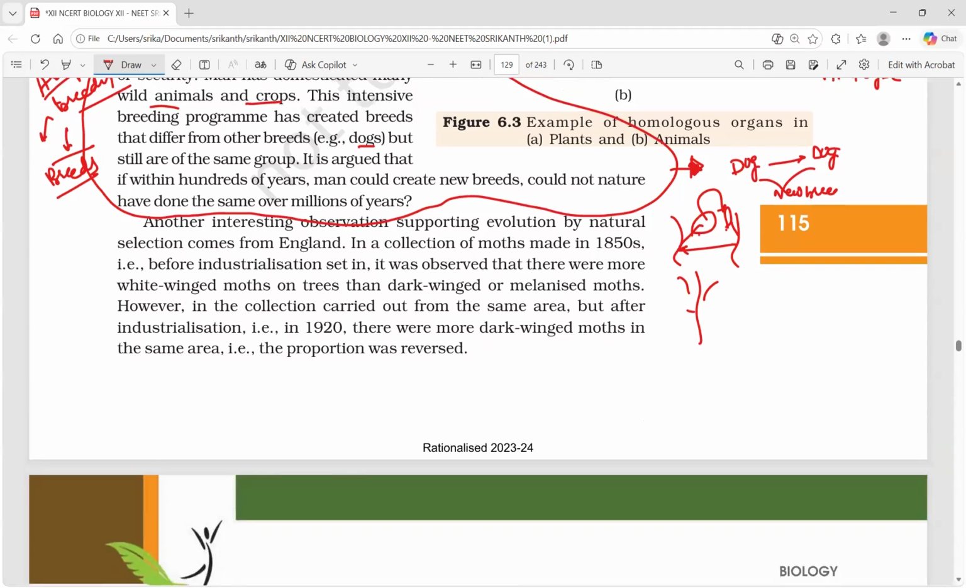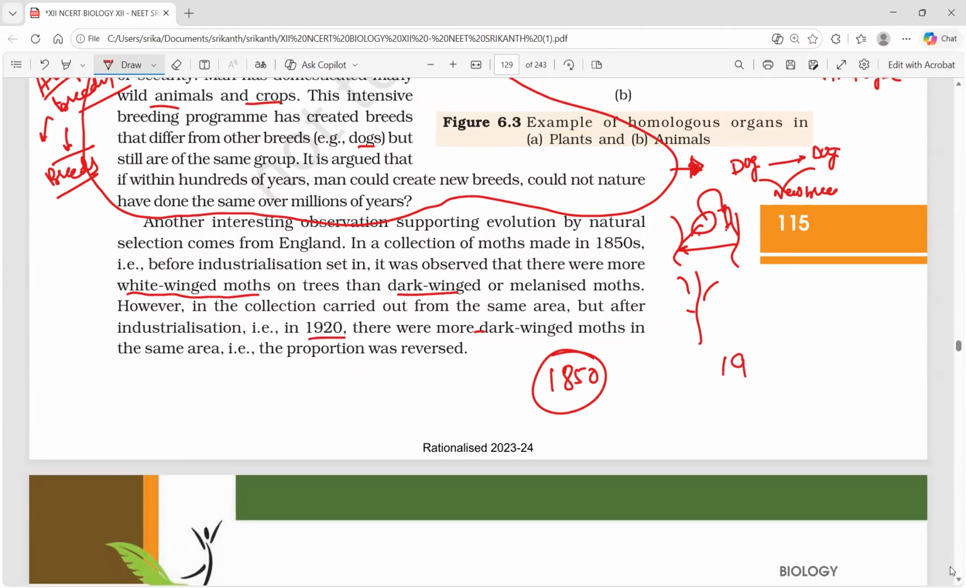Now moving on to the next paragraph. The story of natural selection. The things to remember as a story. In 1850, before industrialization, it was observed that there were more white-winged moths on trees than dark-winged. Participants are two: Biston betularia moth, white-winged and dark-winged melanized moth. However, in collection carried out from the same area, but after industrialization.